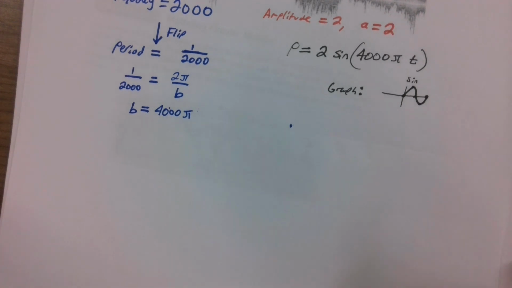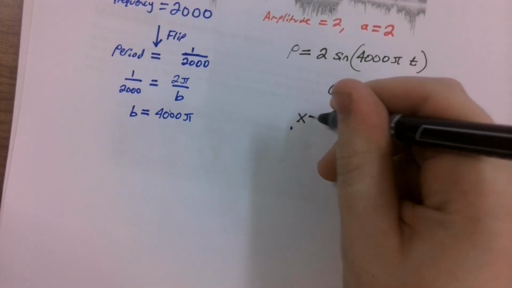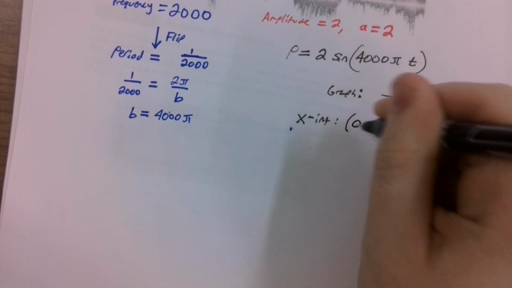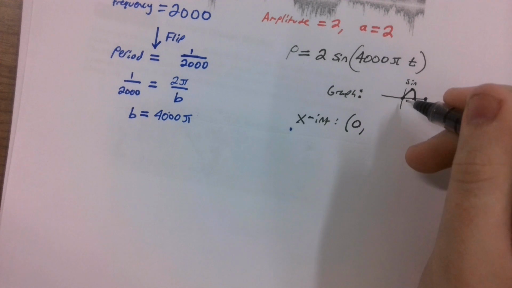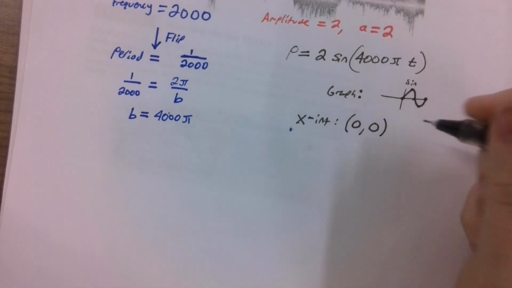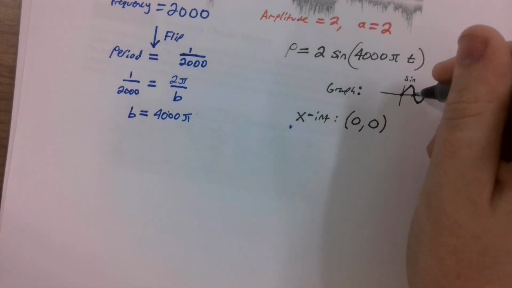So we can figure out that we're going to start with a key point as an x-intercept at 0. When we don't move up or down, it's going to be 0, comma 0. How often do the x-intercepts repeat? Last section, we mentioned that it repeats every half a period.